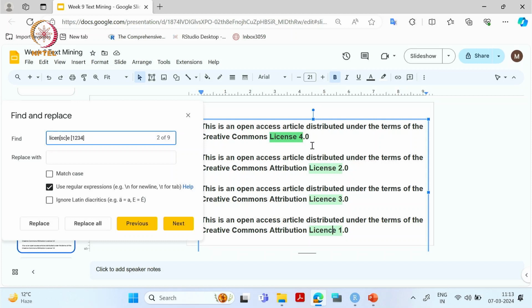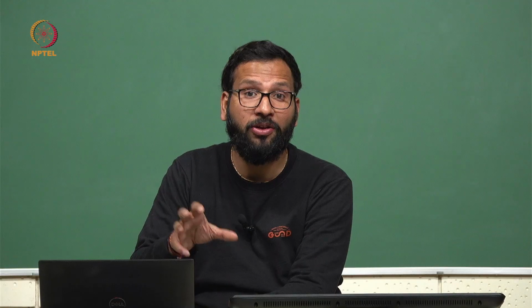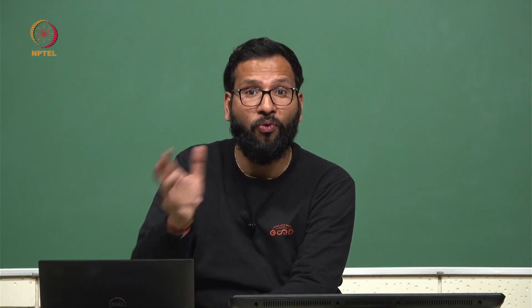Now you can also restrict it, so that in the text data you see only the documents that are using license either 2.0 or 4.0.